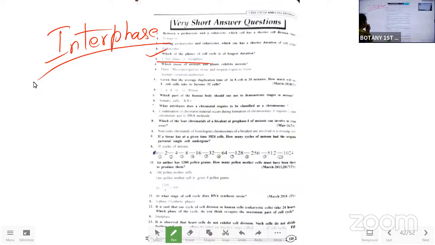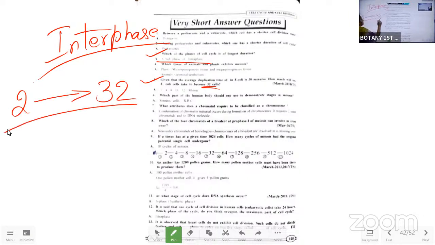And the next one. This was also done yesterday. Given that the average duplication time of E. coli is 20 minutes, how much time will 2 E. coli cells take to become 32 cells? So 2 cells to 32 cells. How many times will they divide? That means how much time will they consume for this type of division.